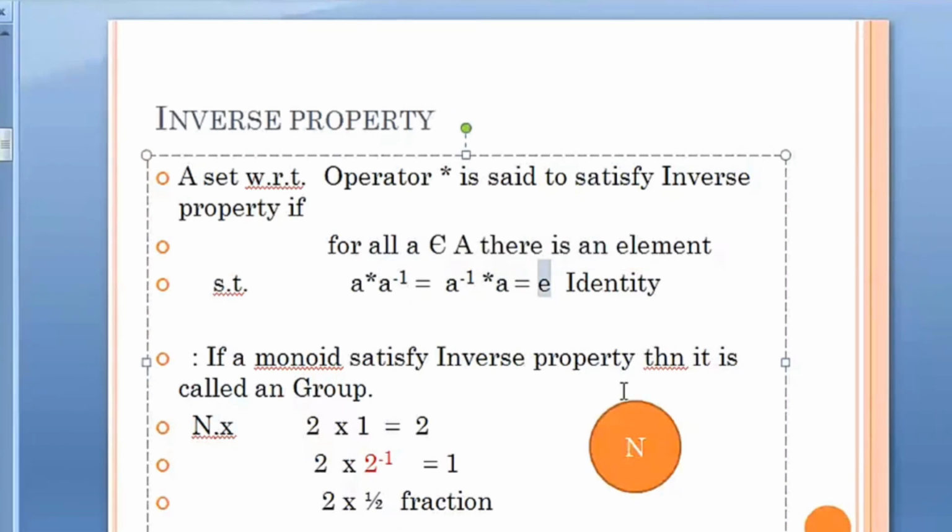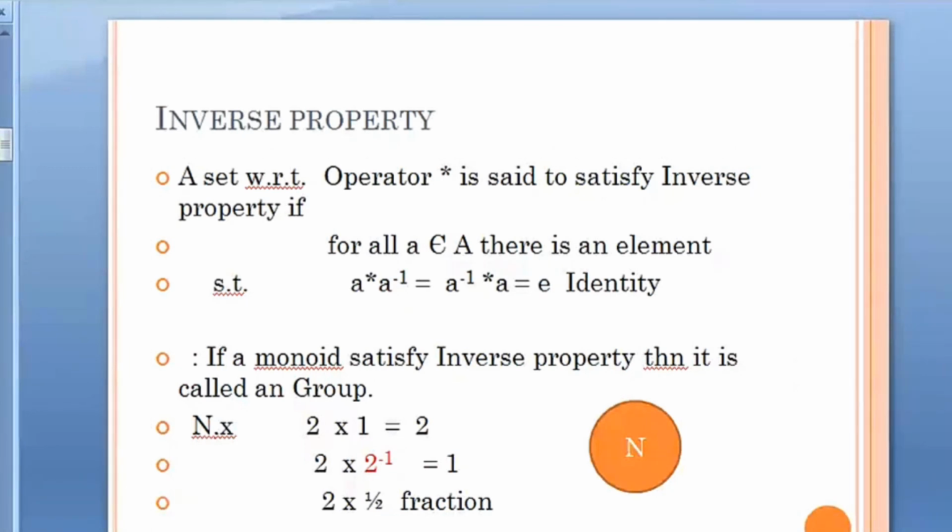That is one identity element for all the members of the set. All the members of the set will get the same identity element. When I talk about the addition operation, it will always give me 0. When I talk about multiplication, the identity element will always give me 1.